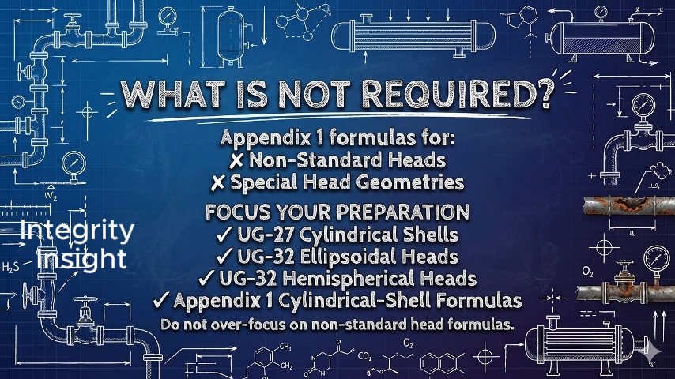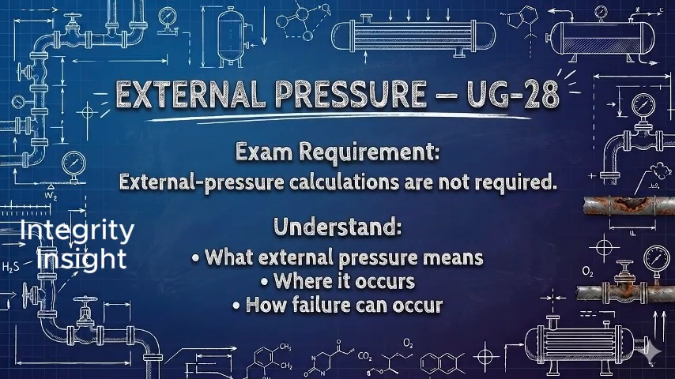We will now briefly discuss external pressure under UG-28. The inspector will not be required to perform external pressure calculations during the API 510 examination. However, the inspector should understand what external pressure is, where it may occur, and the type of failure it can produce. UG-28 covers shells and tubes subjected to external pressure.